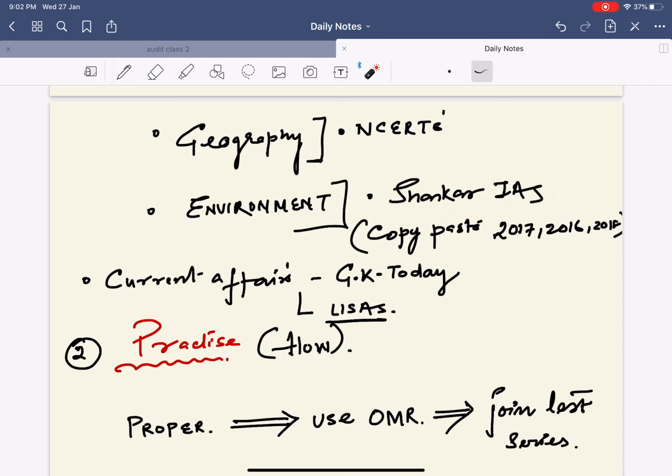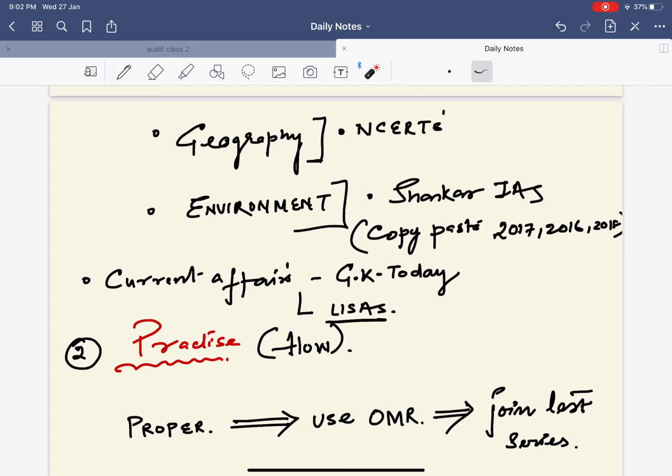Hence, I would suggest students read Shankar IAS. Again, Shankar IAS is also a bulky book. I would request students going for it to kindly divide the book into parts. If you analyze it thoroughly, the book is already divided into parts, and you can simply cut it down and use sellotape to make your book.